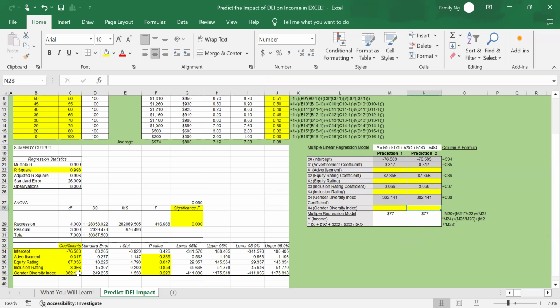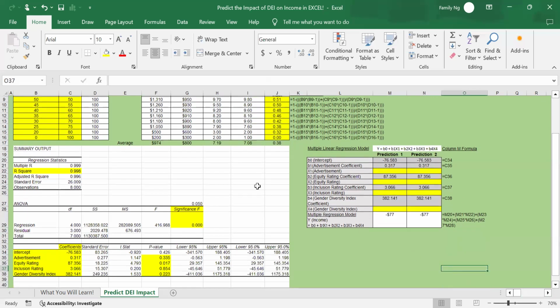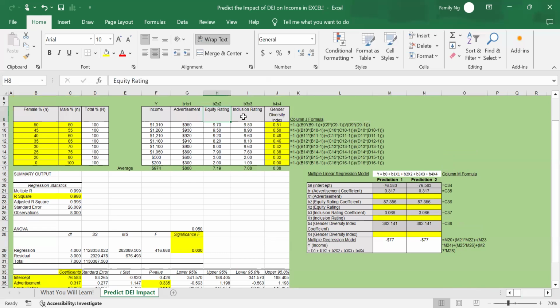All right. Now we have done this. Let's make our prediction. Now I want to predict the effect of advertisement, equity rating, inclusion rating, and gender diversity index on income.